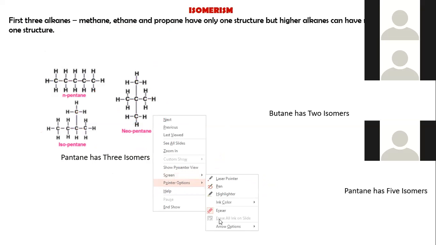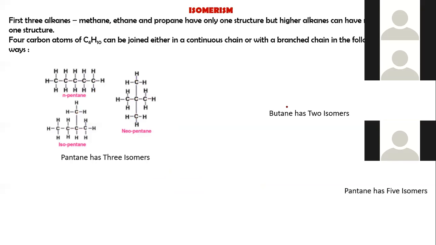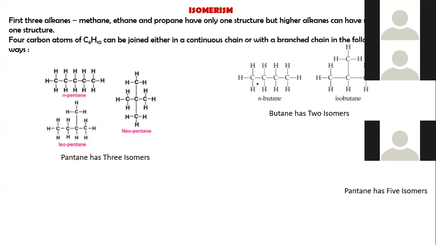Another one is butane. Butane has 4 carbon atoms. So n-butane and isobutane are again isomers of each other.